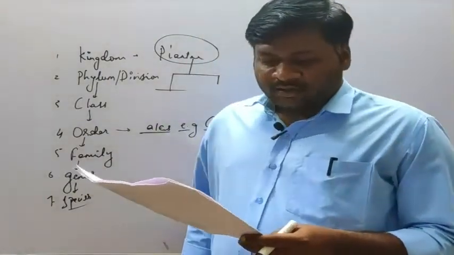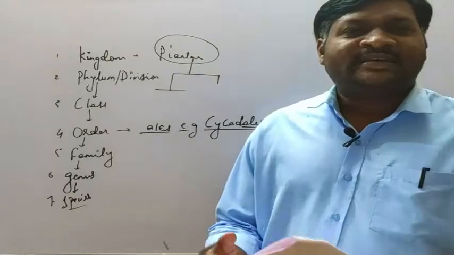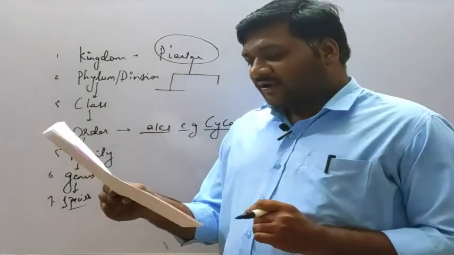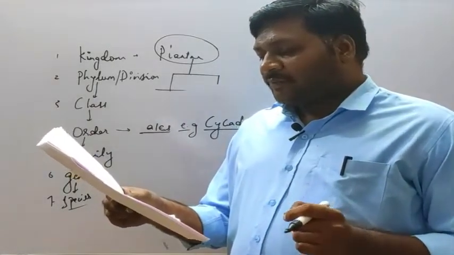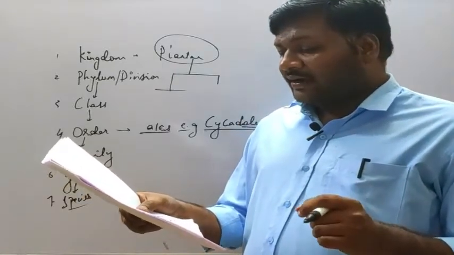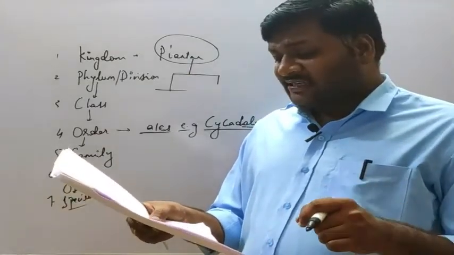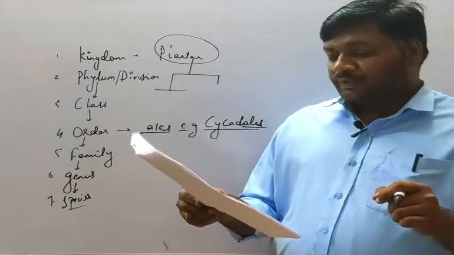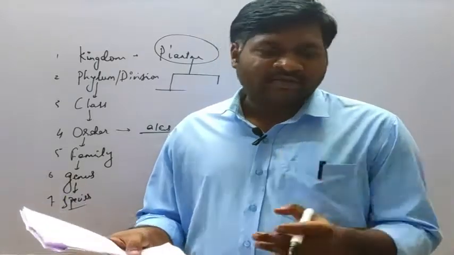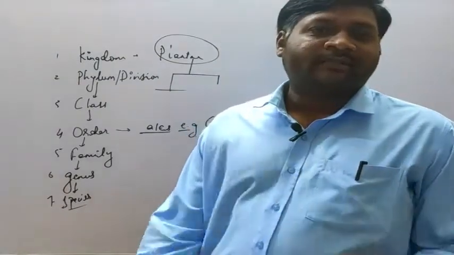Question number 87. Which of the following statements is correct about biodiversity? See, what is biodiversity? Diversity among the living organisms. Okay, that is called biodiversity. Next, options are given. It is the occurrence of varied types of organisms on the earth. Okay, yes. Each different kind of plant and animal or organism represents a species. Of course, the number of species that are known and described ranges between 1.7 to 1.8 million. Yes, of course, it is correct. And option D, all of the above. So all the statements are correct about biodiversity.